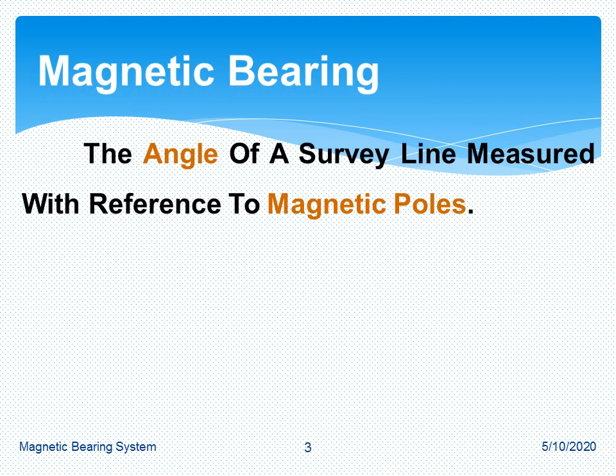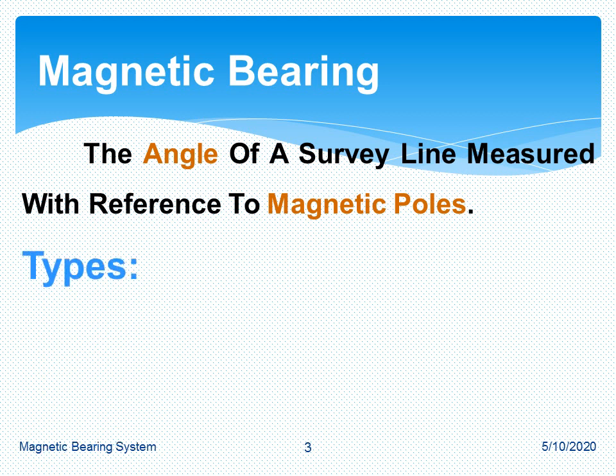Let us begin with the basic definition of magnetic bearing in survey. So what is the magnetic bearing? It is just an angular measurement, which is measured by taking the reference of magnetic poles. The magnetic poles may be the north pole or the south pole. So basically we can define magnetic bearing as an angular measurement taken from the magnetic poles.